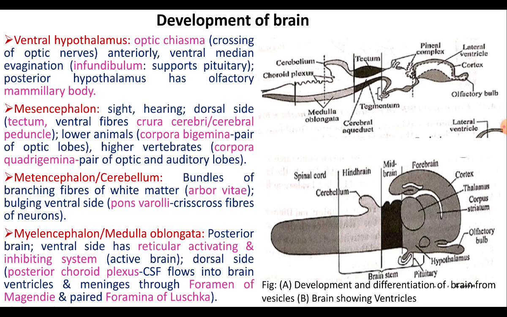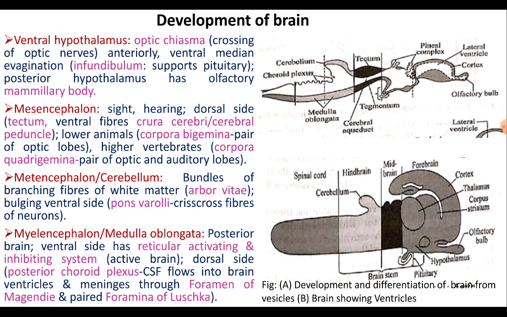Metencephalon forms the cerebellum. Cerebellum consists of the bundle of branching fibers of the white matter, which is called the arbor vitae. The ventral surface of the cerebellum consists of a bundle of nerve fibers, which is called the pons varolii, which connects the lateral walls of the cerebellum.